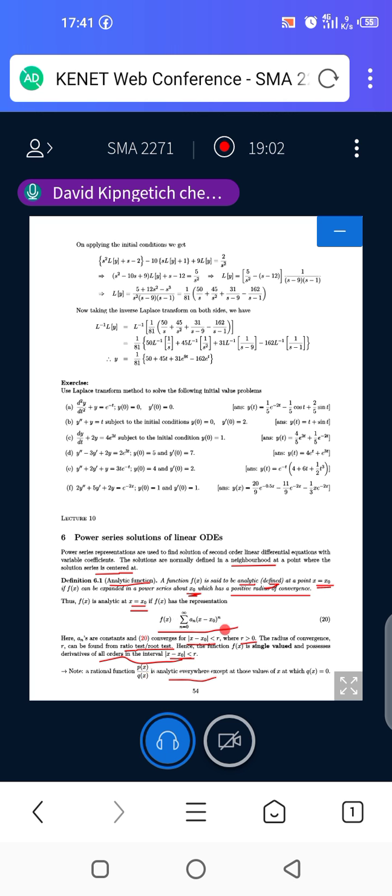Because if you have a number, maybe 1 over 0, then that function we normally say it is not defined. And we have said that for our function to be analytic, it has to be defined. That means we are putting the restriction that that point should not be equal to 0. It is analytic everywhere except when q of x is 0. Otherwise, when q of x is not equal to 0, then this function will always be analytic.